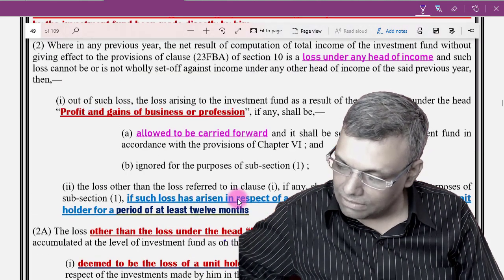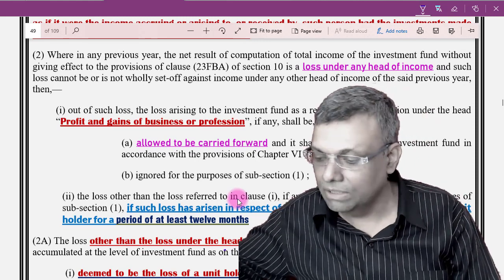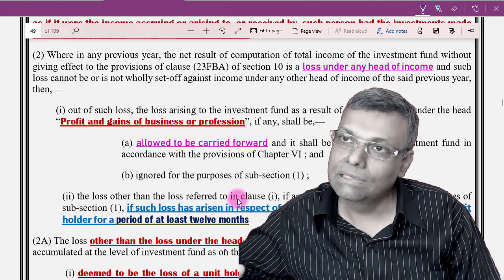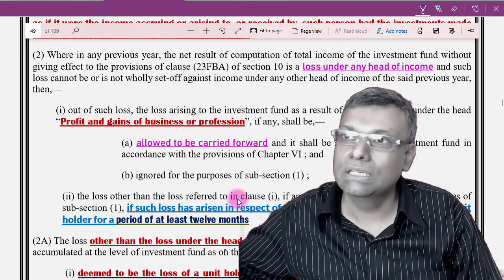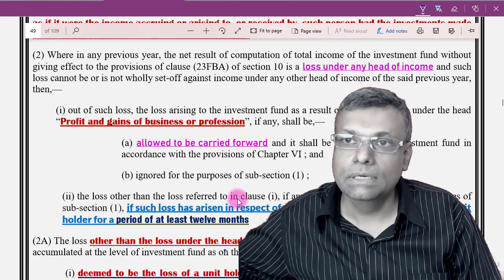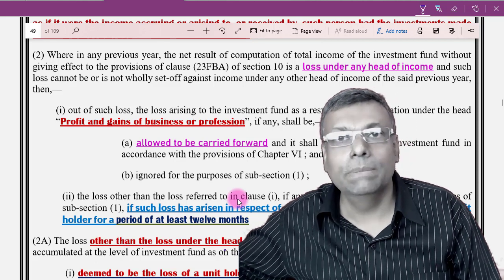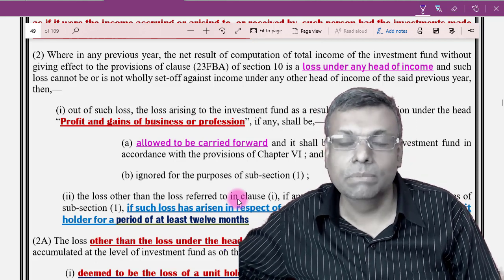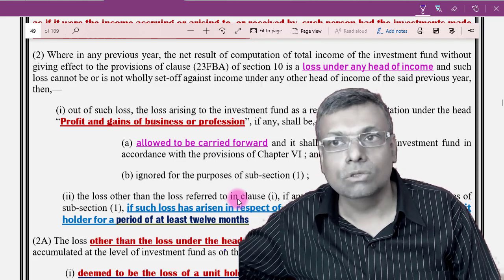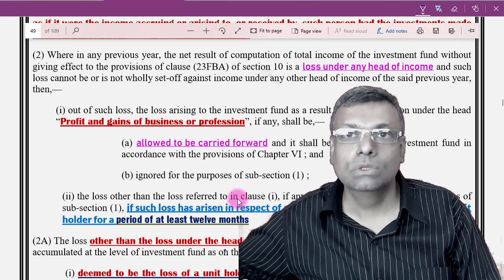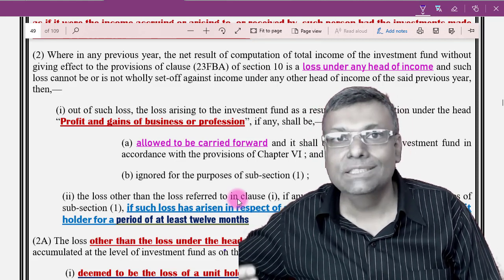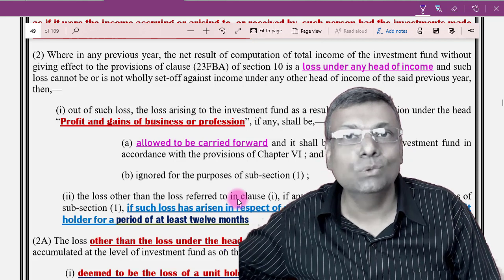Thereafter there is a carry forward mechanism here, and that carry forward mechanism is again practically very simple and logical. Since business income is treated in the hands of the fund, the carry forward will also be done by the fund with respect to business income, because it is taxable in the hands of the fund. Any other losses will be passed on to the unit holder, because its tax burden, its tax consequence, is passed on. It is also called a pass-through status.